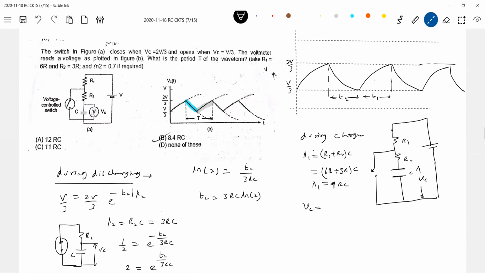If you permit it, it will charge up to V, but we are not permitting it. So this should be the V. Time taken for the voltage to become 2V/3: V into 1 minus e to the power of minus T by 9RC. Solve this, you'll get T1.